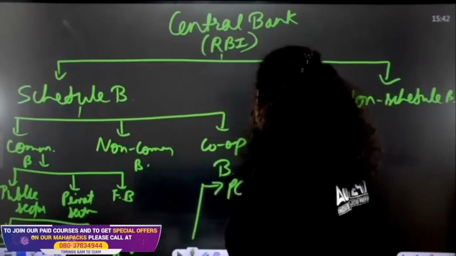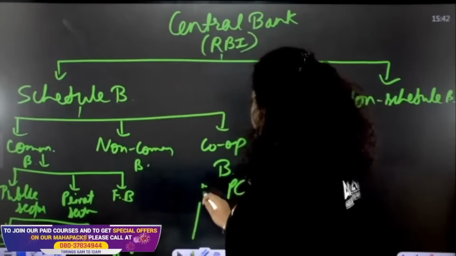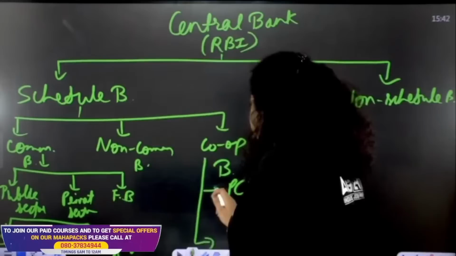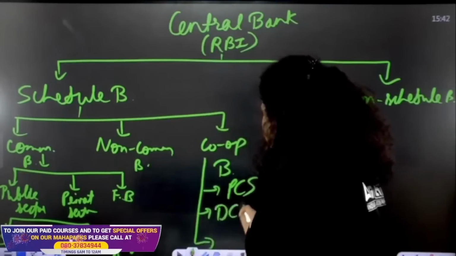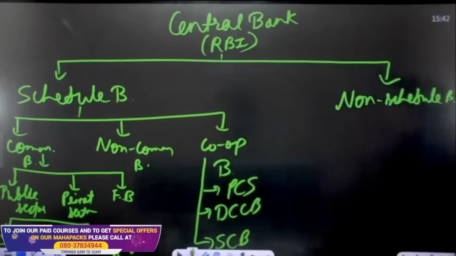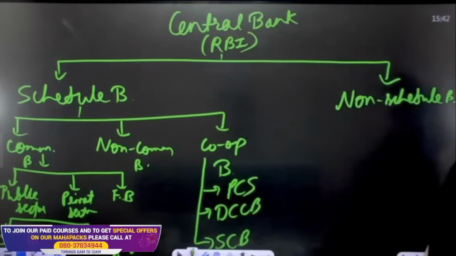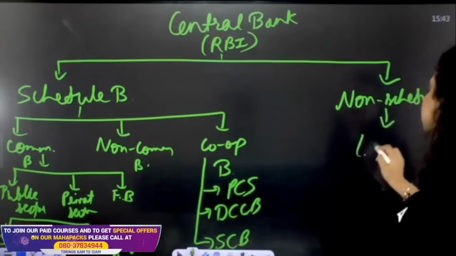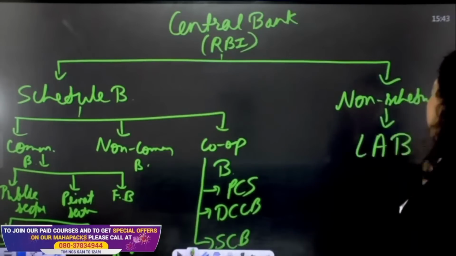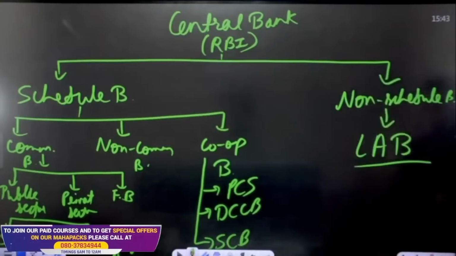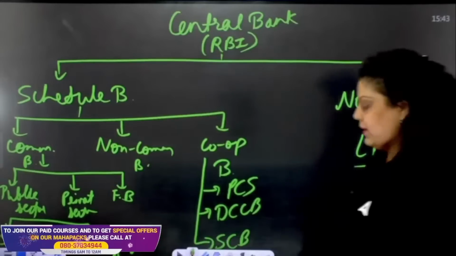Now the cooperative banks are also divided into 3 categories: primary credit society, district central cooperative bank, and state cooperative bank. Now the local area banks are the only scheduled commercial, non-scheduled banks in the country. Only the local area banks are the non-scheduled banks in our country. LAB means local area banks.